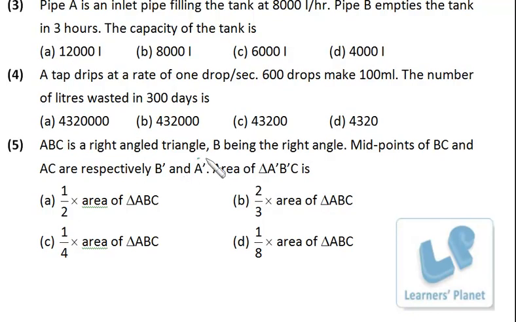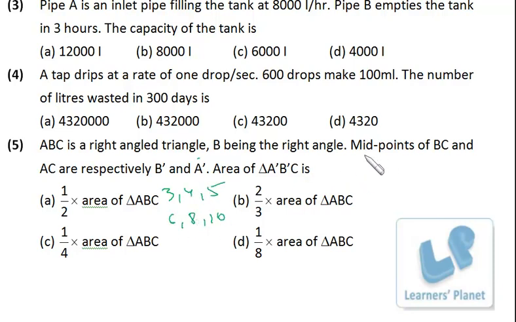Now see this question. ABC is right angle triangle, B being the right angle, midpoints of BC and AC are respectively B dash and A dash, area of triangle A dash B dash C is. See, when you have to deal with the question from right angle triangle, what is suggested, you just assume the dimensions of the three sides, right? Basically, you must be knowing Pythagorean triplets. Okay, the first thing that comes up in mind is 3, 4, 5, then 6, 8, 10.